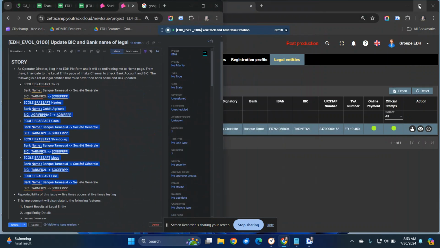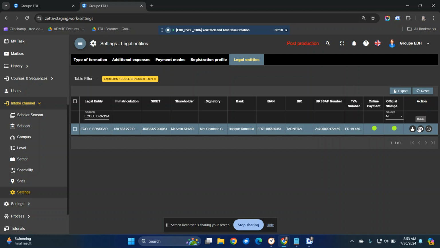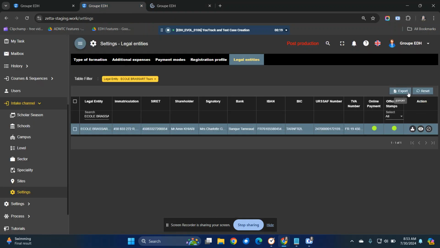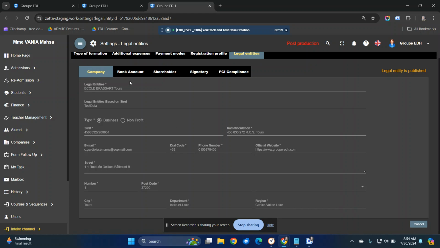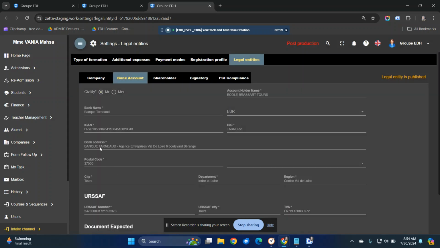Okay, and also don't forget to check in the details of the legal entity and the results export of the legal entity. Okay, we should change the bank name account in here, the bank and BEC.